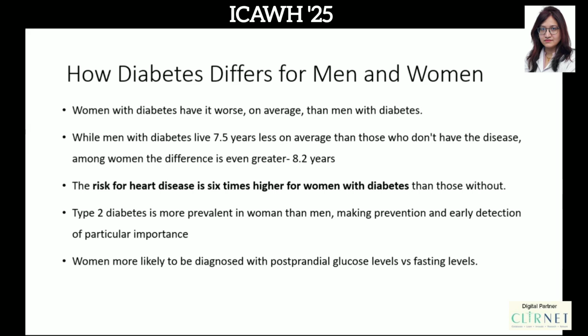So, how does diabetes differ for men and women? Women with diabetes have it worse on average than men with diabetes. While men with diabetes live 7.5 years less on average than those who don't have diabetes, for women the difference is even greater, it's 8.2 years. The risk of heart disease is 6 times higher for women with diabetes than those without. And also, type 2 diabetes is more prevalent in women than men, making prevention and early detection particularly important. Next.